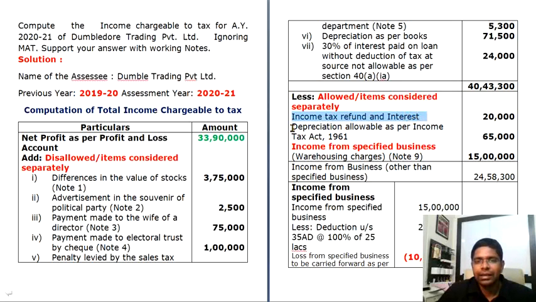And then depreciation allowed as per Income Tax Act. You have added back depreciation as per books above, so you have to reduce depreciation which is allowed as per income tax. What is your depreciation allowable as per income tax? This is again given in the question, so I am not calculating this. Now, keeping everything apart, income from specified business is 15 lakhs.